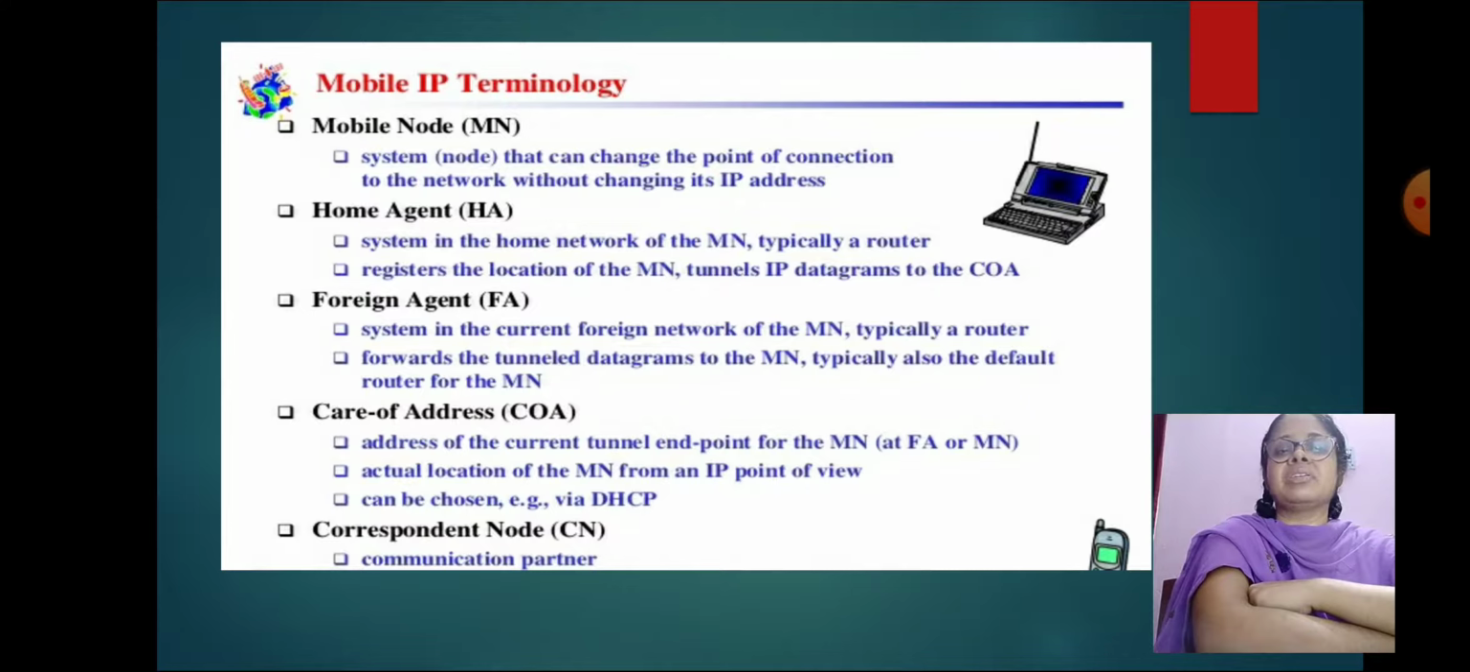Care of address, COA: it is the temporary address used by the mobile node while it is away from its home network. It is the address of the current tunnel endpoint for the mobile node, the actual location of the mobile node from an IP point of view. The care of address can be chosen via DHCP. And then the correspondent node: the correspondent node is the communication partner.